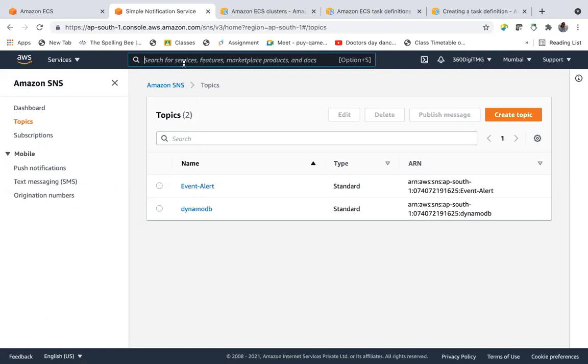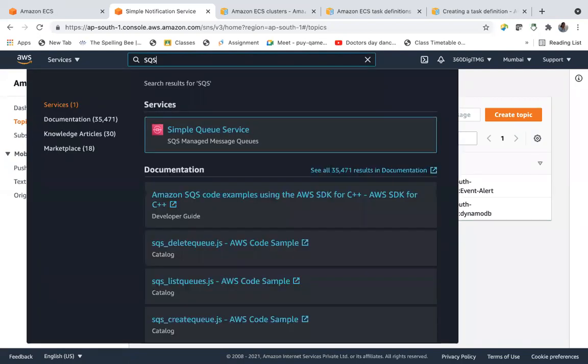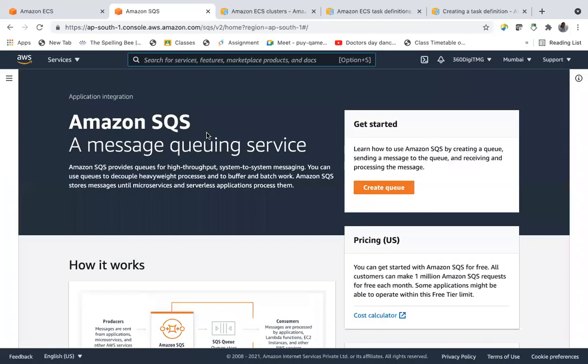Now we have SQS also. SQS, Simple Queue Service. So queue, we know what it means. Here you can push messages into the queue.